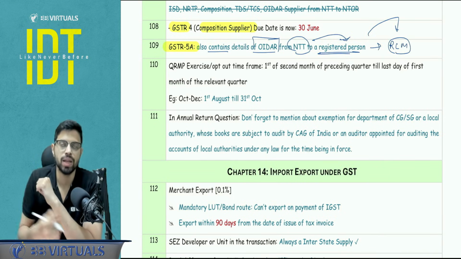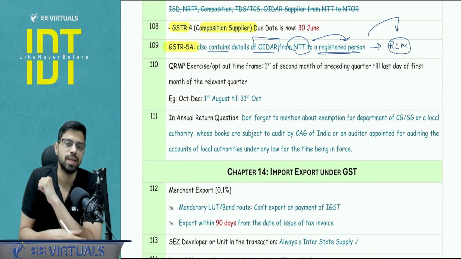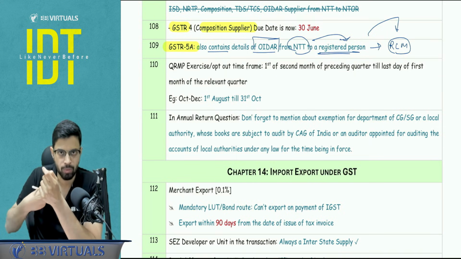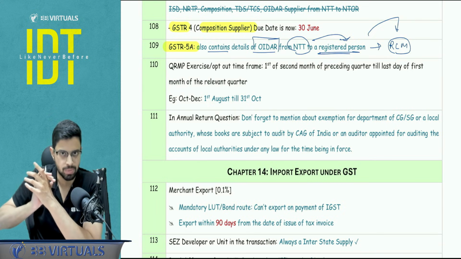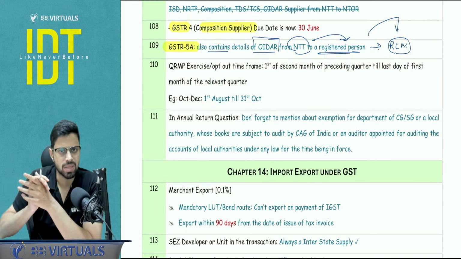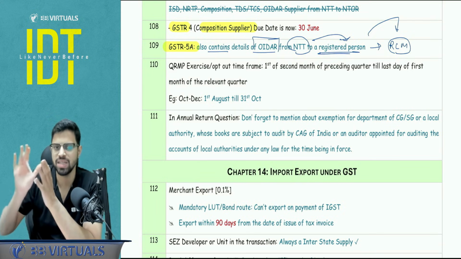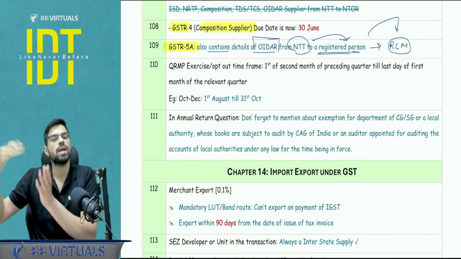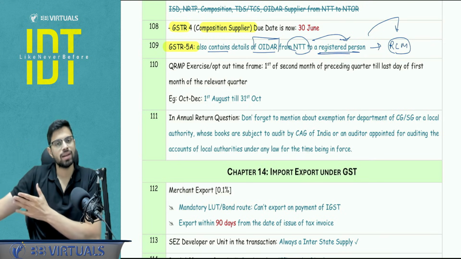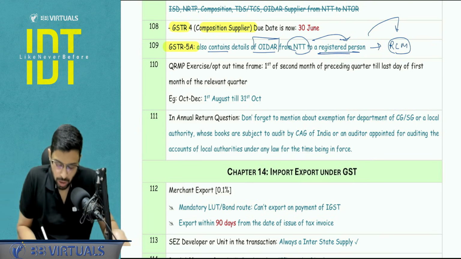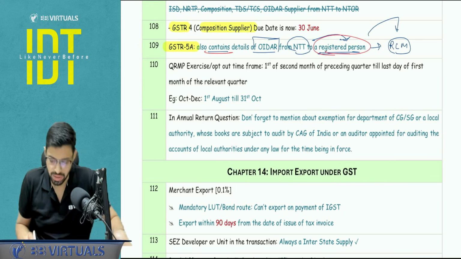Now you might have a query: if the supplier is making only these supplies, let's say I'm an OIDAR supplier from outside India and my only supplies are to registered persons, then obviously I won't take registration in India and then GSTR 5A will not apply. But if some supplies are to, let's say, NTOR and I have taken a registration, then in my GSTR 5A, I also have to ensure that I disclose these transactions, right?